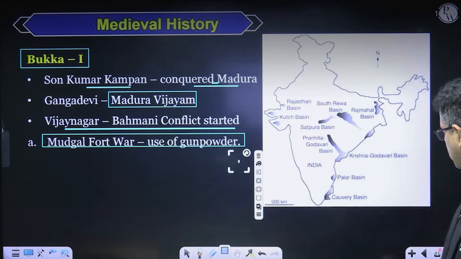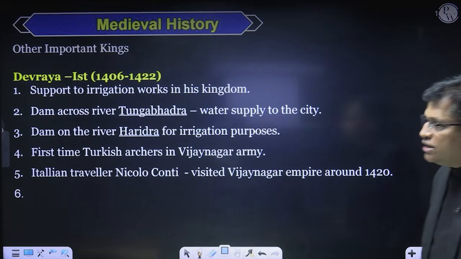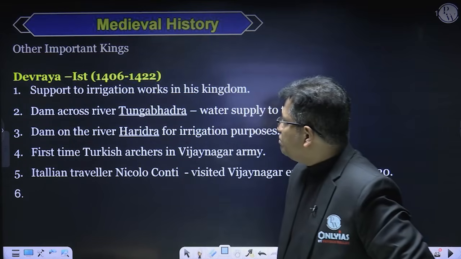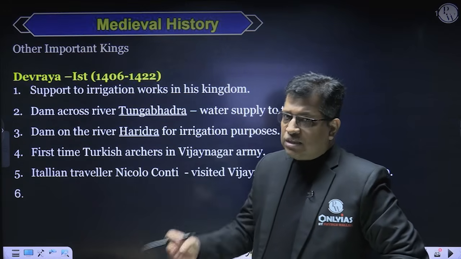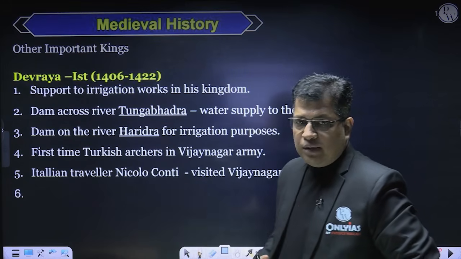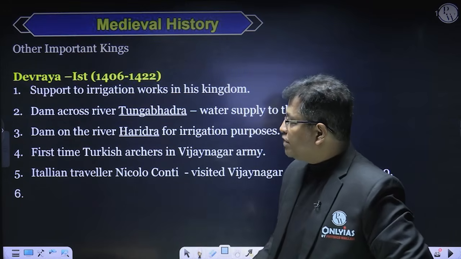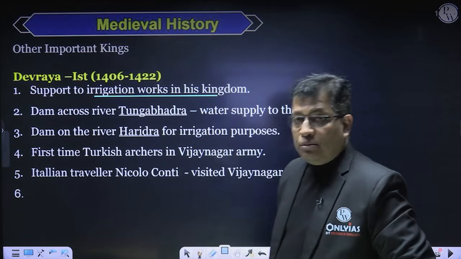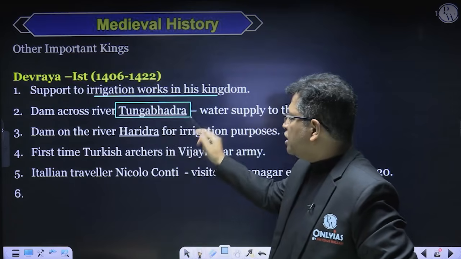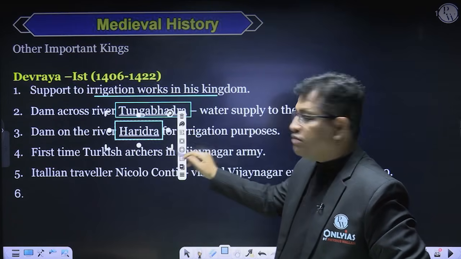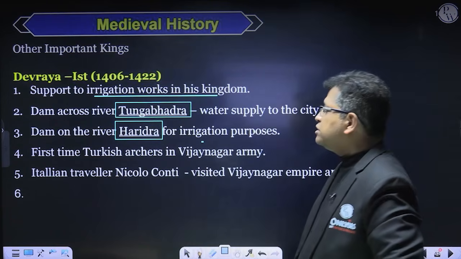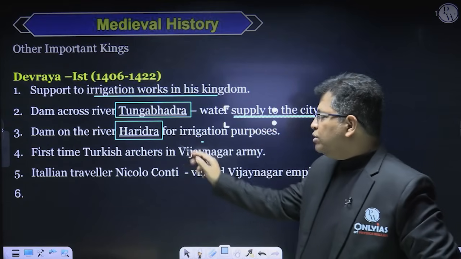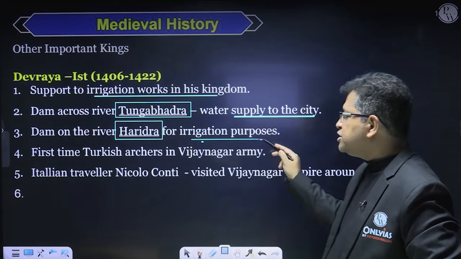Now coming to the other important kings, Devaraya is another important king, because there is some important information regarding the Vijayanagar Empire during his time. He supported irrigation works in his kingdom, right? He made two dams, one on the Tungabhadra river and the other on the Haridra river. The Tungabhadra dam was meant to supply water to the city of Vijayanagar, and the dam on the Haridra river was for irrigation purposes.